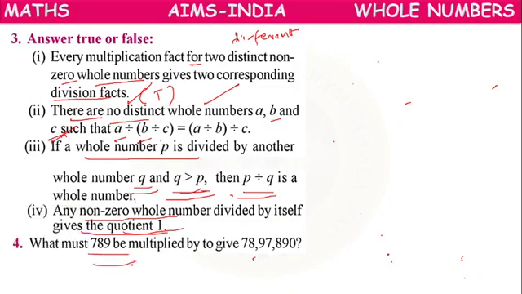What must 789 be multiplied by to give 7890?